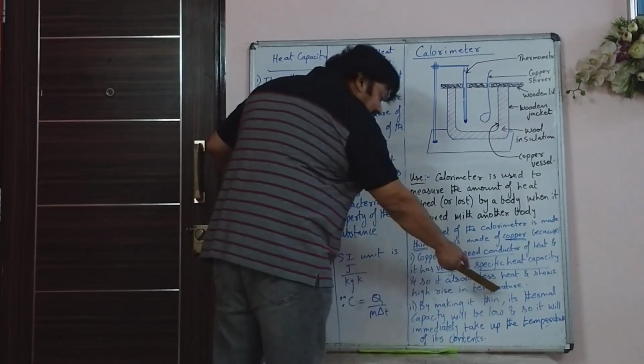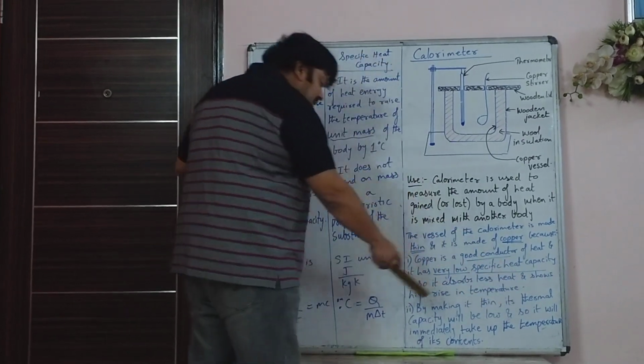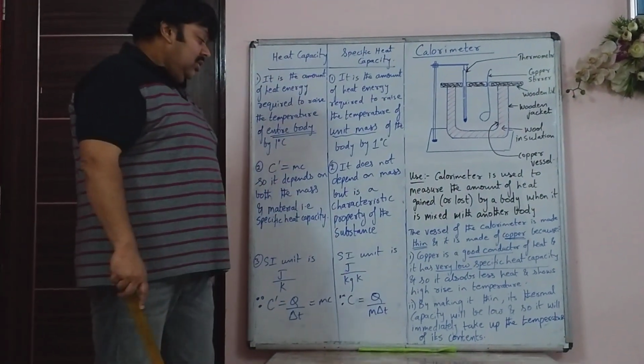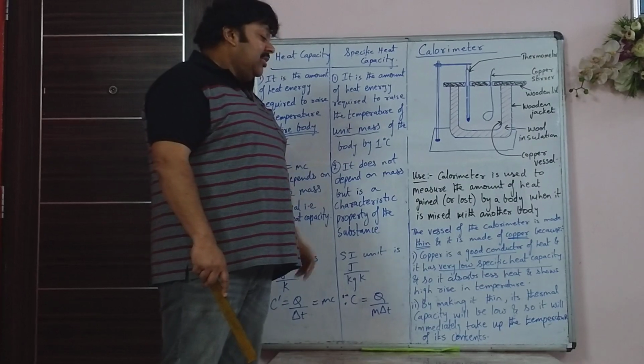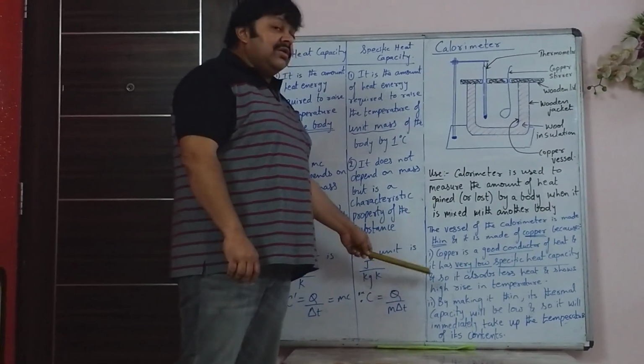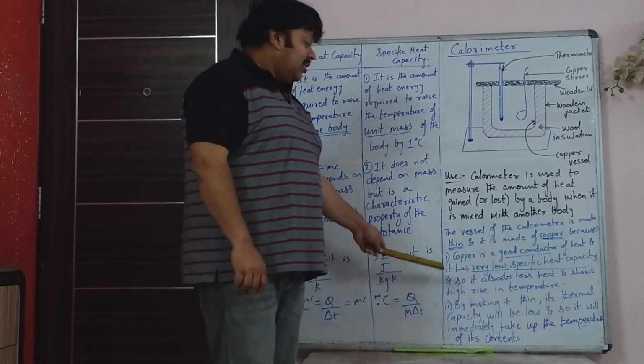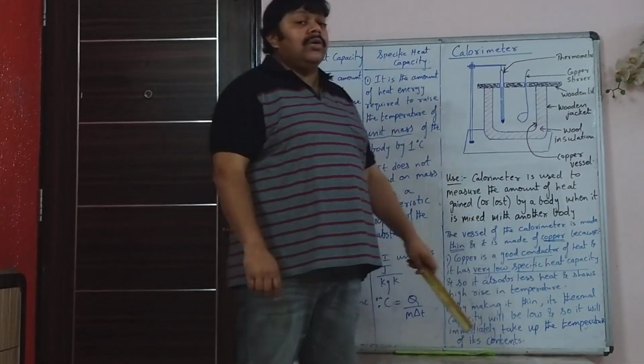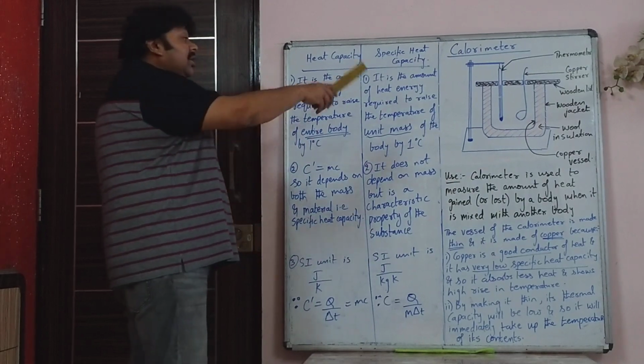Second point, by making it thin, its thermal capacity will be low, and so it will immediately take up the temperature of its contents. So both those points have to be explained when you are explaining why thin and why copper. Copy all this including the diagram.